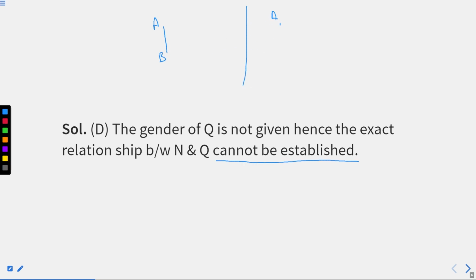If I write it plus, if I write it minus here with B, here means A is father of B. This is the given. Here A is mother of B. So I hope you understand the meaning of plus and minus here, right?